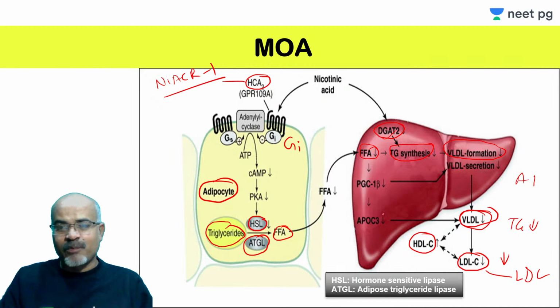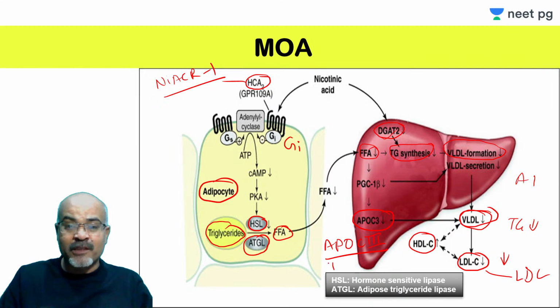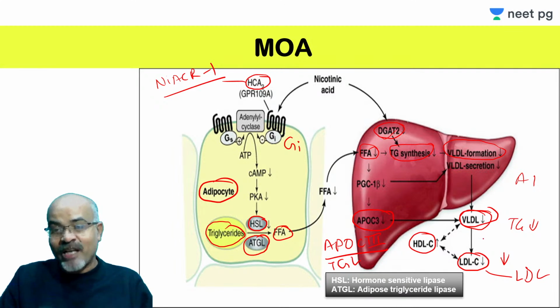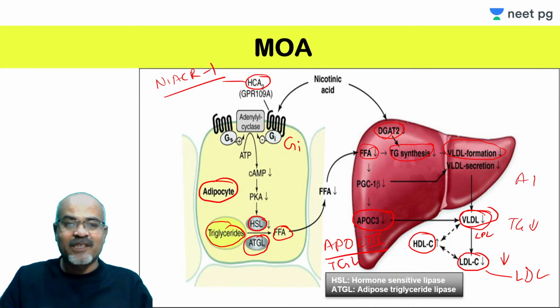See this ApoC3. ApoC3 is reduced. Actually ApoC3 is involved in prolonging or delaying the lipolysis of triglyceride rich lipoproteins. So if it is reduced, it means indirectly there will be increased hydrolysis of VLDL. So VLDL is reduced because lipolysis has occurred by lipoprotein lipase, and it will be converted into LDL. And since there is decreased secretion from the liver, all will be reduced, LDL-C and all this, and HDL-C is increased because of the increased A1.